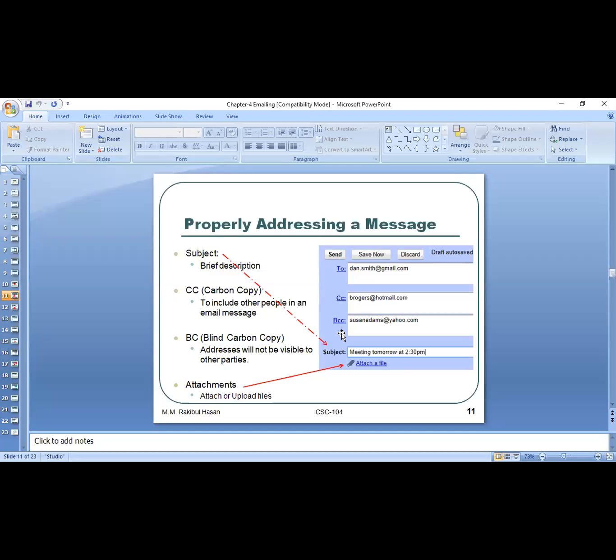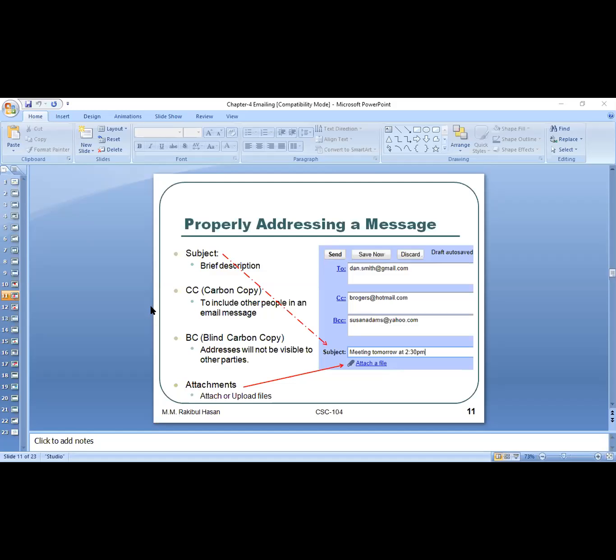Who is going to receive your email? So the first point, the To. To means basically what? Suppose I would like to send a specific email to 10 people. What I have to do? I can write down all of their names, all of their email addresses in this To section. If I write down all of their email addresses in the To section, then all of them will get the same email. So this is the use of To.